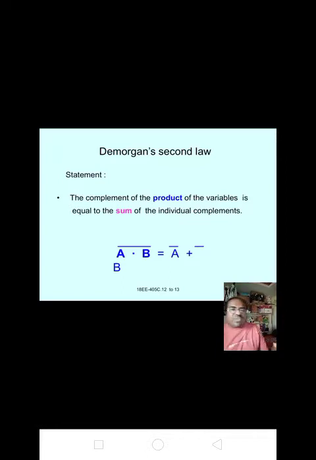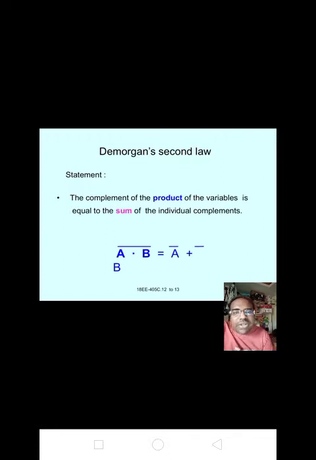Please make a note of it. This is the most important statement. This De Morgan's theorem can come in your examination for 5 marks or 3 marks, so make a note in your notebook and place a star mark on that question also.